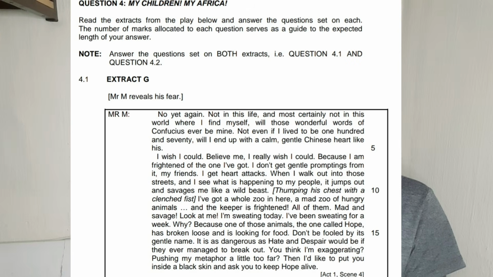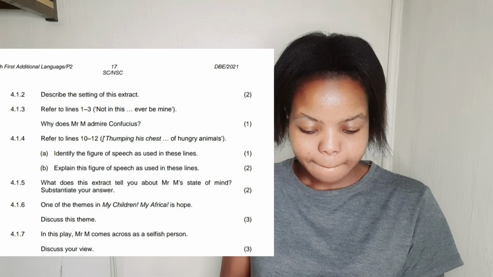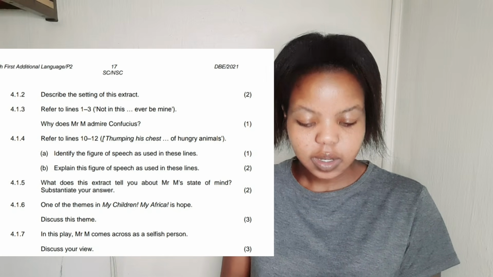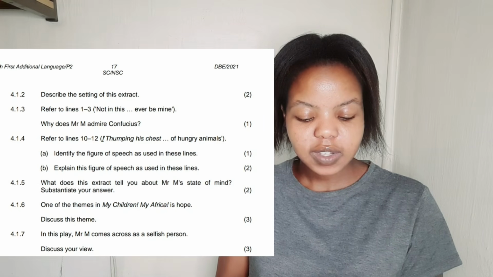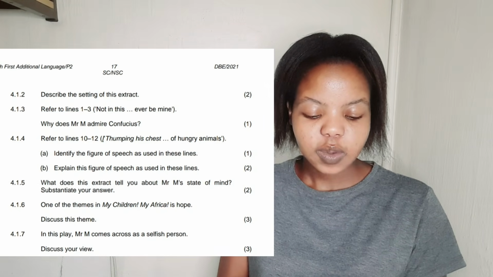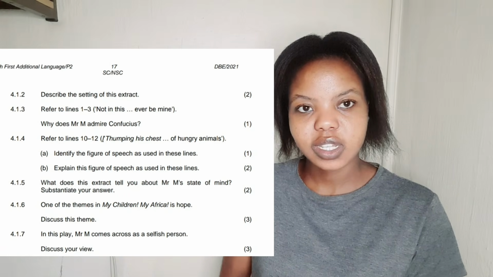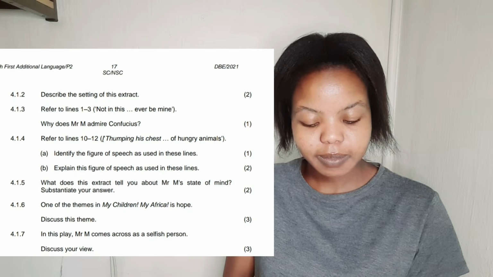So now, after referring to these lines, the question is, 4.1.3, refer to lines 1 to 3. Why does Mr. M admire Confucius? Why does he admire him?